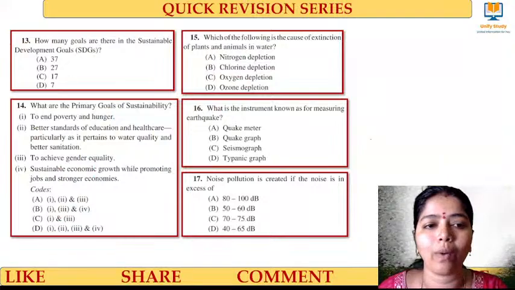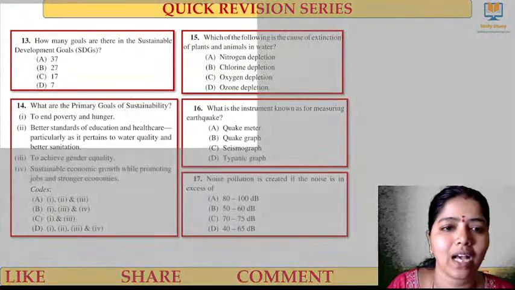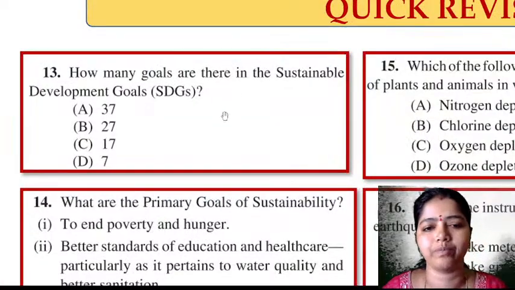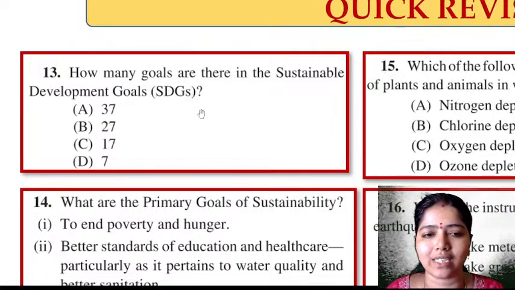Okay, now I move to the questions. Quickly we can do, first you do this question. Please answer what I'm asking. How many goals are there in the Sustainable Development Goals, SDGs?